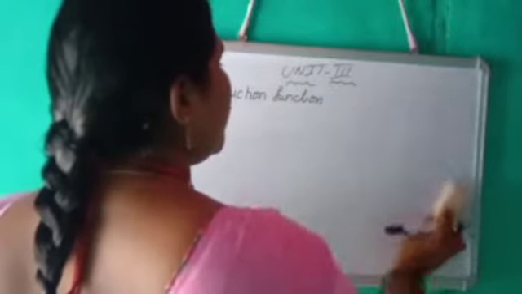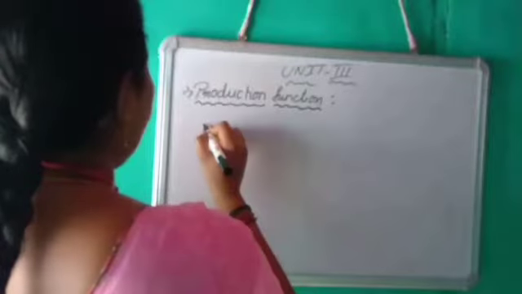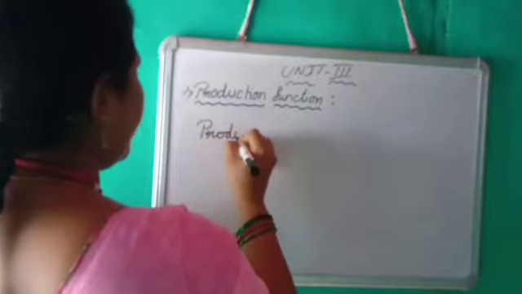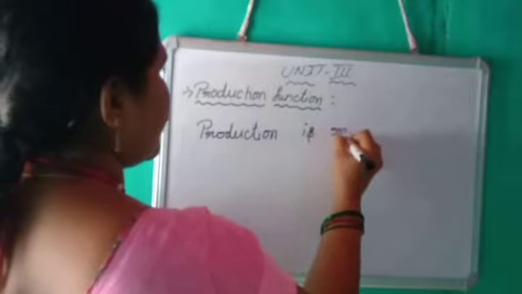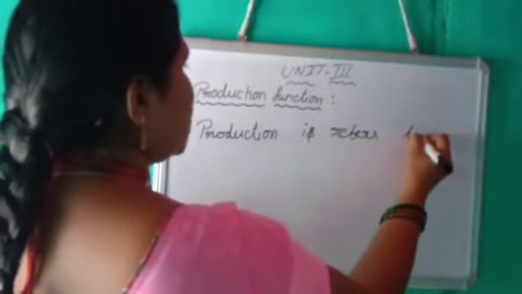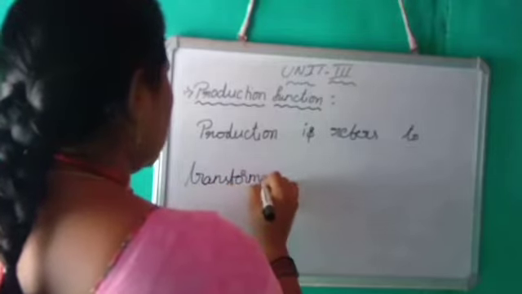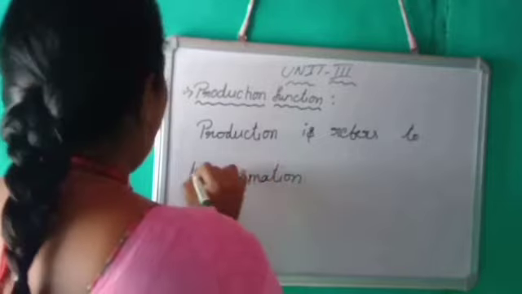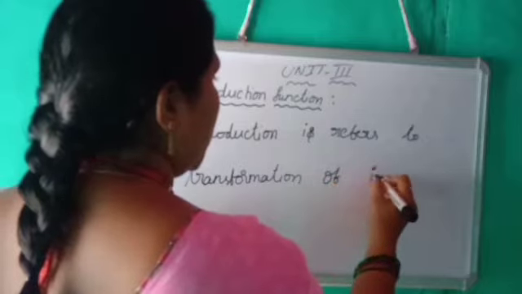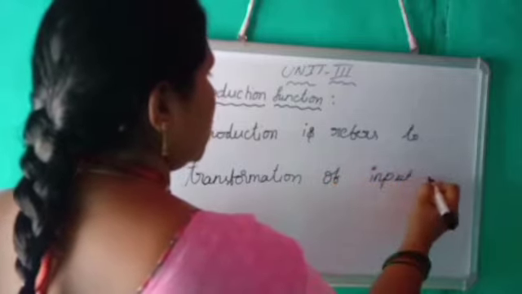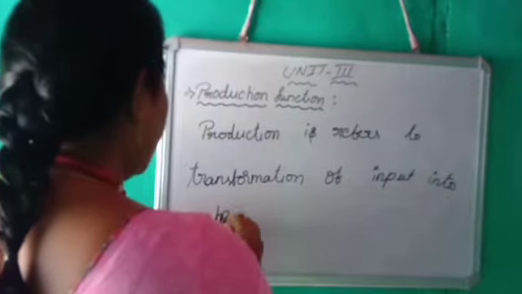Okay, my dear students, let us go to see the introduction part of the production function. Now I am going to explain that. What is production? Production refers to transformation of input into output. Input into output.